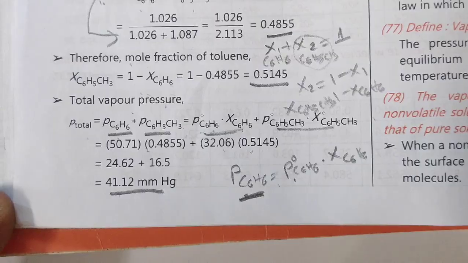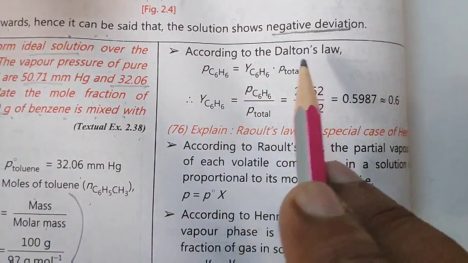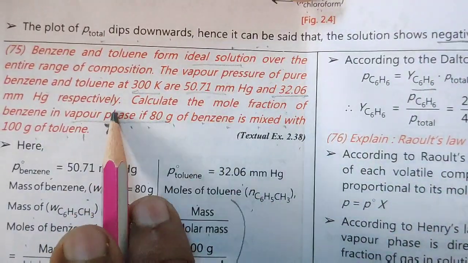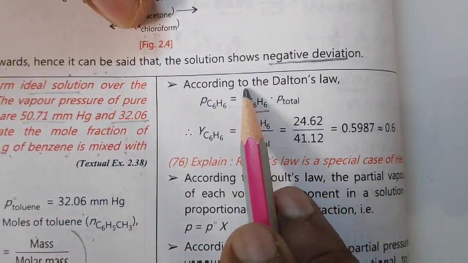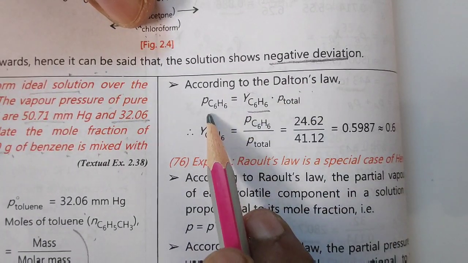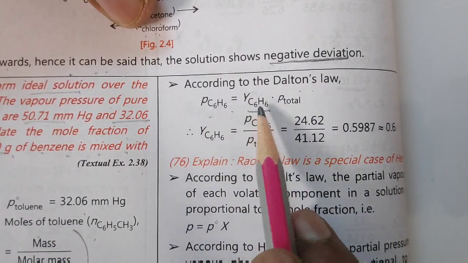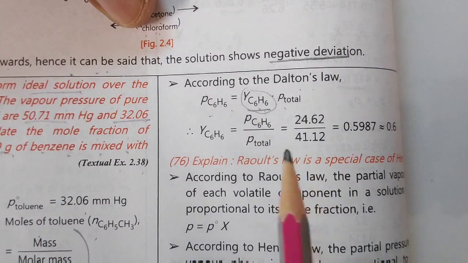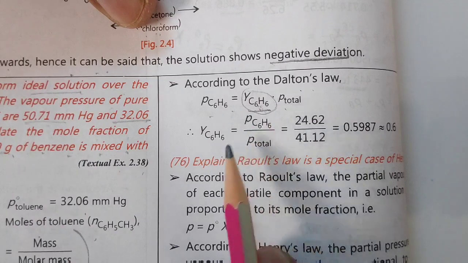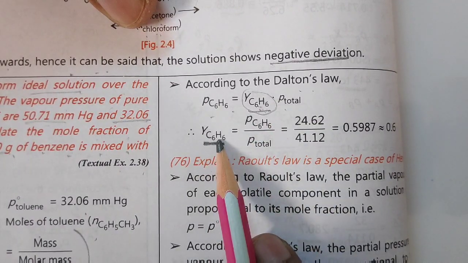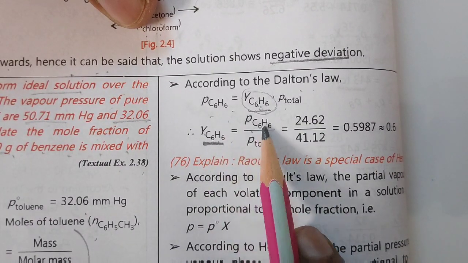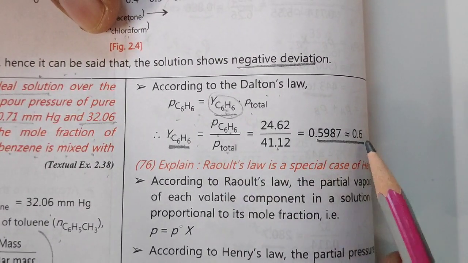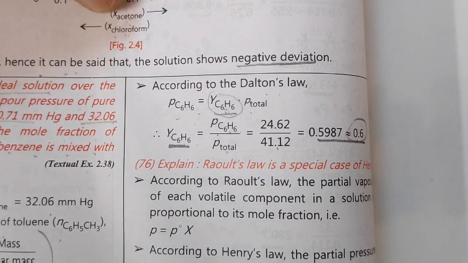Now the next part. According to Dalton's law, this is for the vapor phase, what we have discussed in your question. According to Dalton's law, the partial pressure of benzene is equal to Y C6H6 into P total. Now this is for the vapor phase, so instead of the mole fraction X we write Y. So Y C6H6 is equal to the partial pressure of benzene upon P total. Substituting, you will get a value of approximately 0.6.